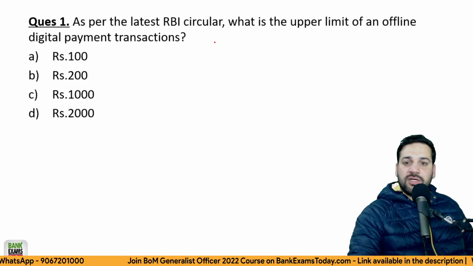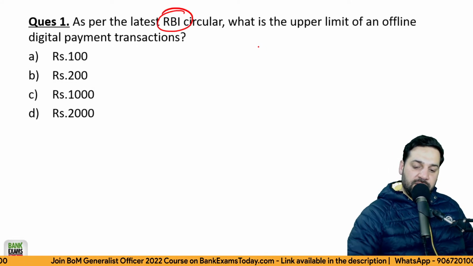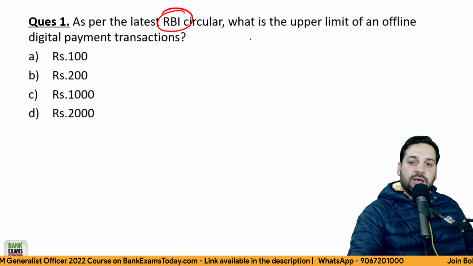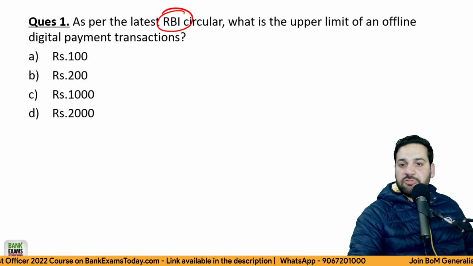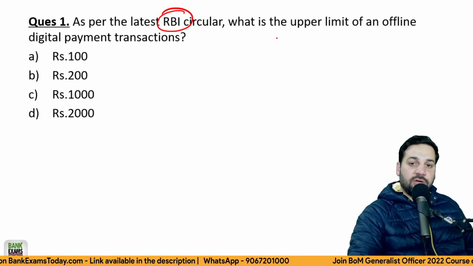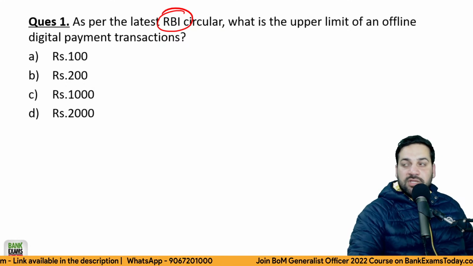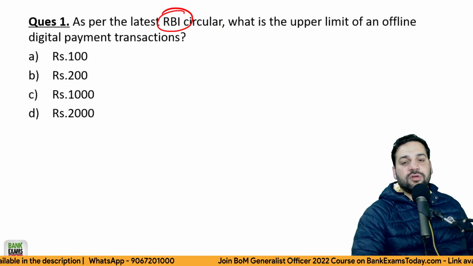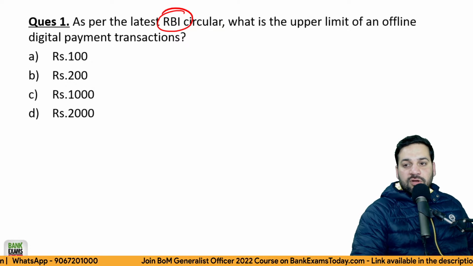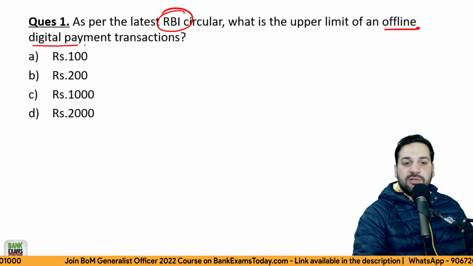So there is a latest circular by RBI. When you go to pay a merchant online, you buy a bottle of water or a burger, or you're trying to pay a barber 100 or 150 rupees, but the internet doesn't work and you do not get the OTPs, or there are issues. To solve that issue, RBI ran a pilot project on offline digital payment.